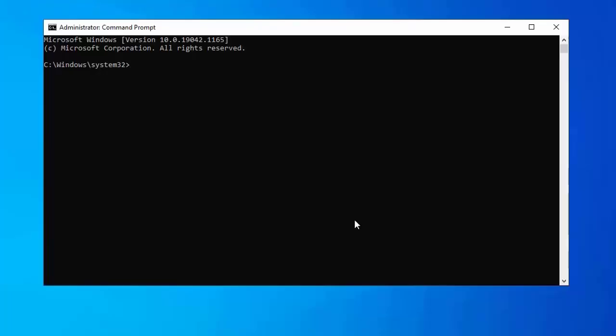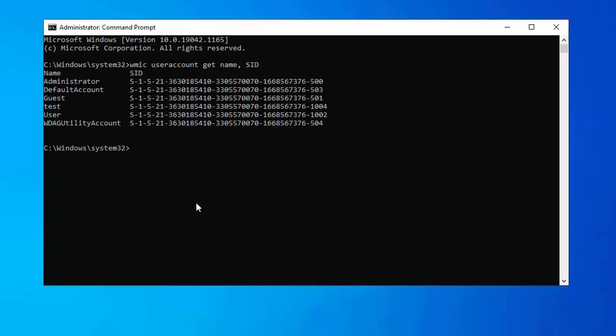I am using the command WMIC useraccount get name,SID. I will get the information about the users with their security identifier. Here SID is security identifier. Enter. Say I got the different users. One user is test, which I just created and I have signed in now. There is a user named user and this is its security identifier. It is defined as 1002 and test is defined as 1004.